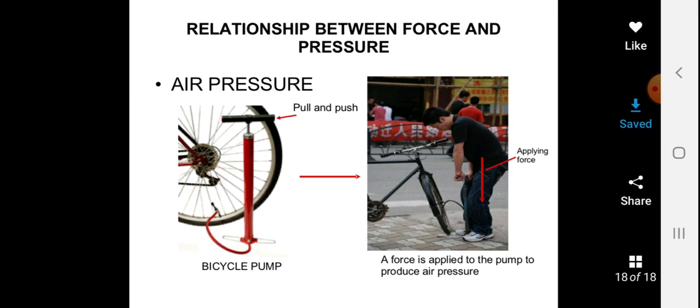So in this video, we have had the introduction about force, push, pull and friction. In the coming videos, we'll be talking about each and everything with activities and in detail.